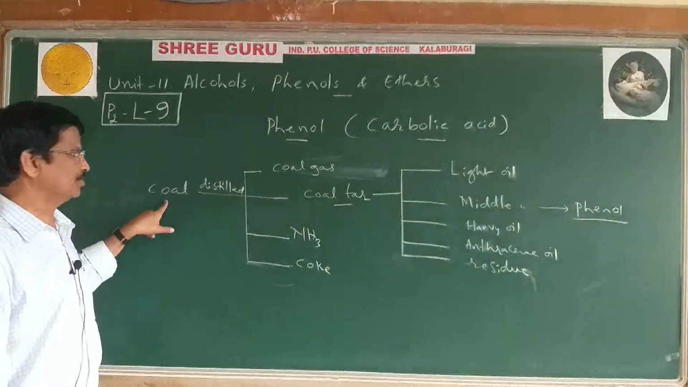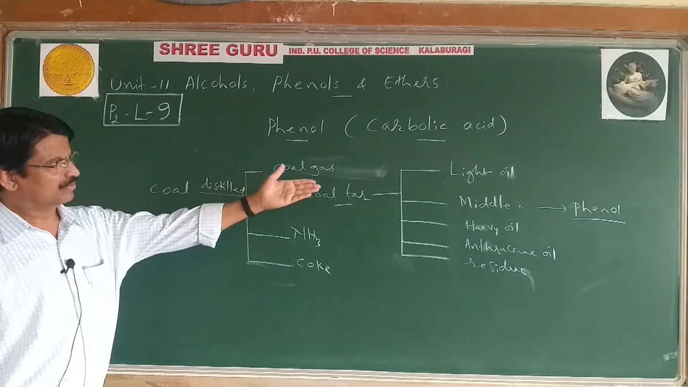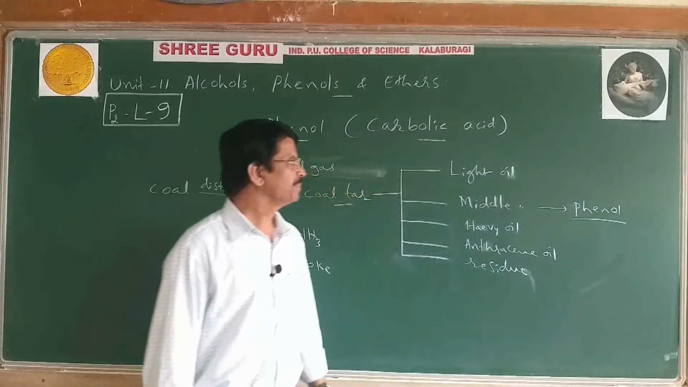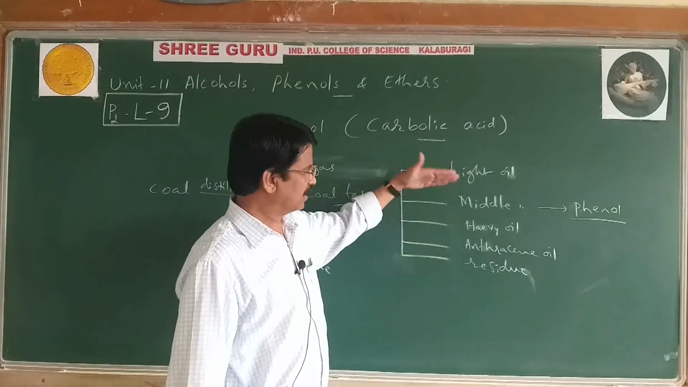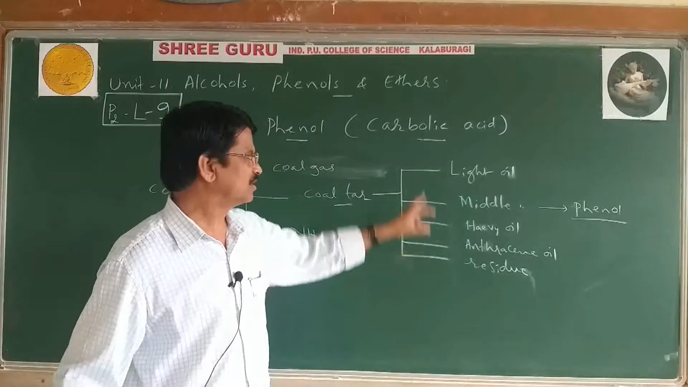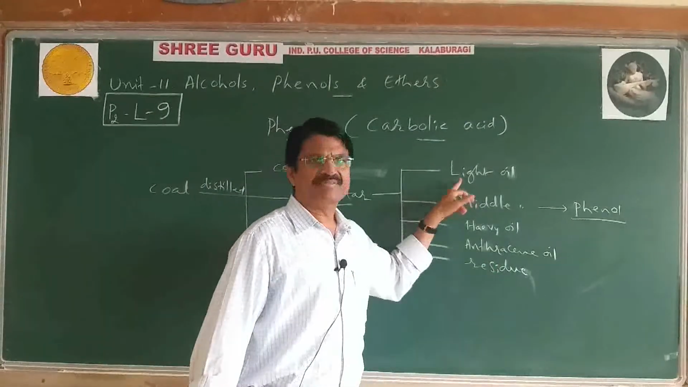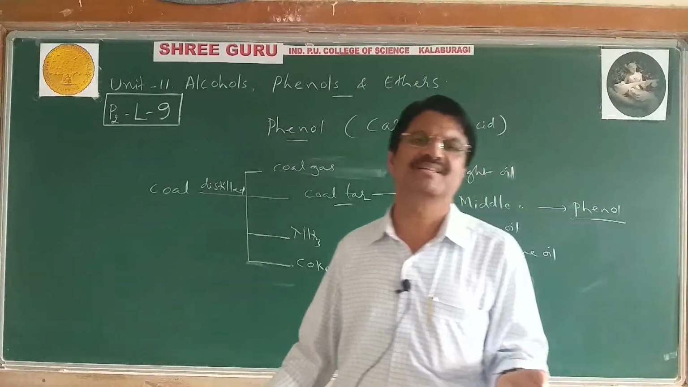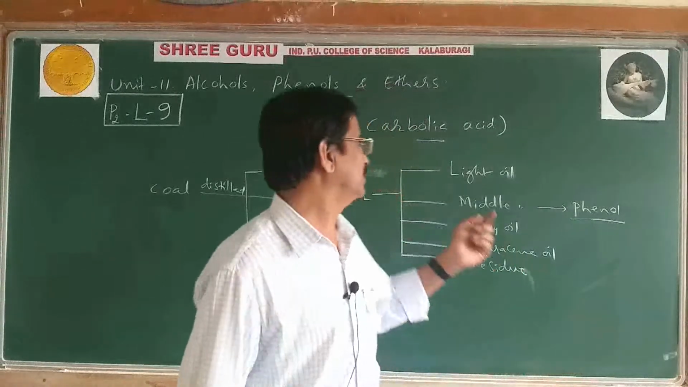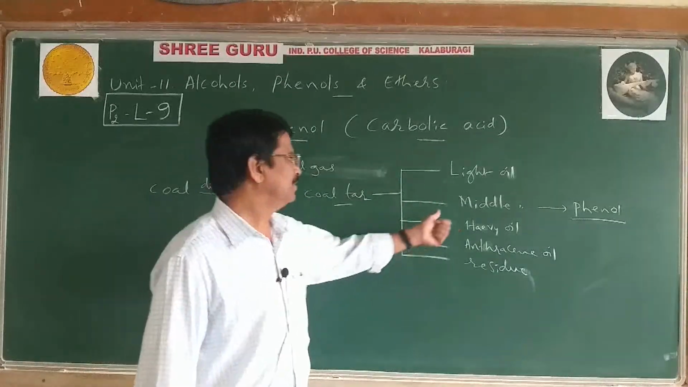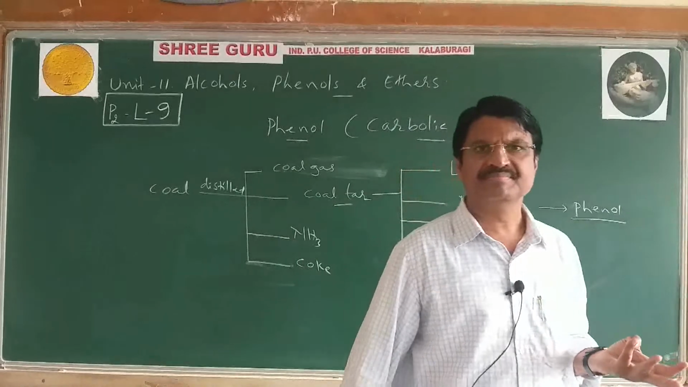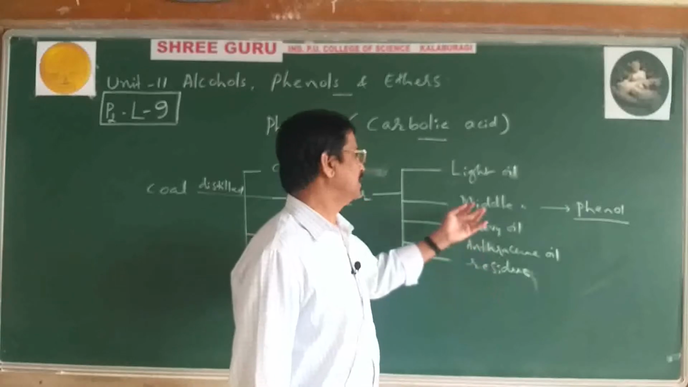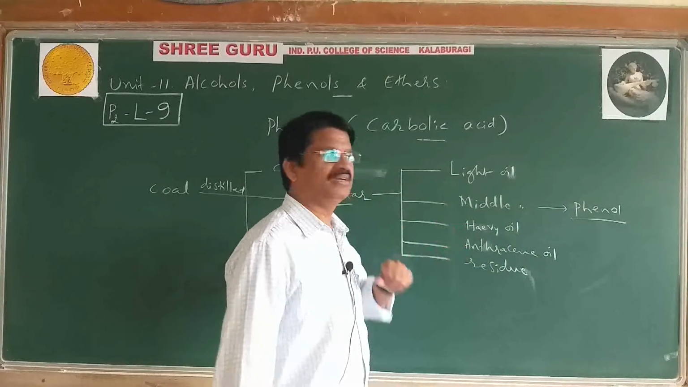Coal tar is obtained from coal. It means the main source of phenol is coal: coal to coal tar to phenol. Now see what these contain: light oil, middle oil, heavy oil, anthracene oil, residue, etc. All are important fractions. The light oil fraction contains benzene, toluene, xylene. These are all aromatic hydrocarbons which are present in the light oil fraction. Then the middle oil fraction has phenol, naphthalene, and pyridine. Next, the heavy oil fraction.